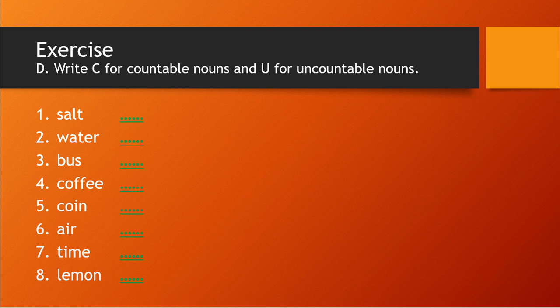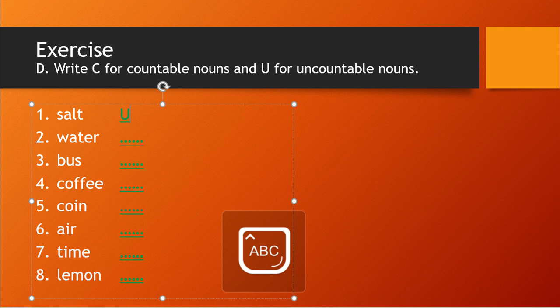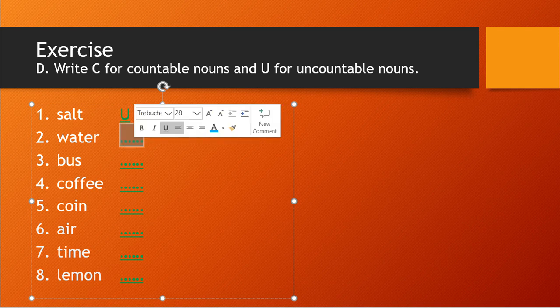In the first case in our book they might even give an answer, so I will write down the U is a correct answer for it. Salt is uncountable. Then next, water also uncountable.